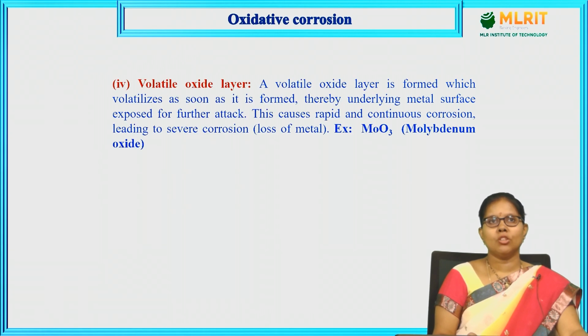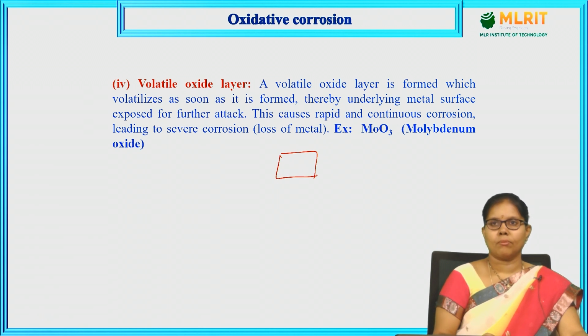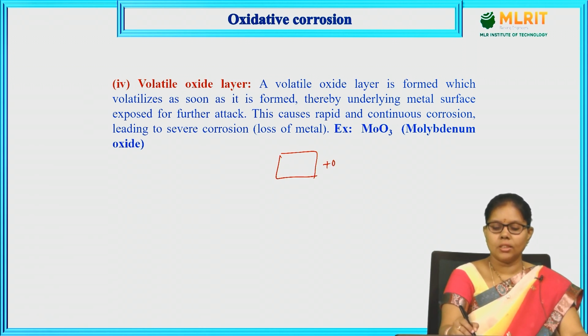The next type of oxidative corrosion is the volatile oxide layer. A volatile oxide layer is formed which volatilizes as soon as it is formed, thereby the underlying metal surface is exposed for further attack. If you take molybdenum metal, it reacts with oxygen and forms an oxide layer.